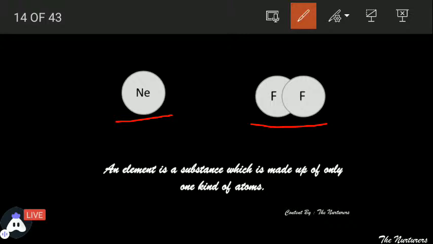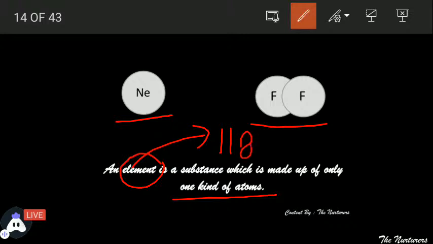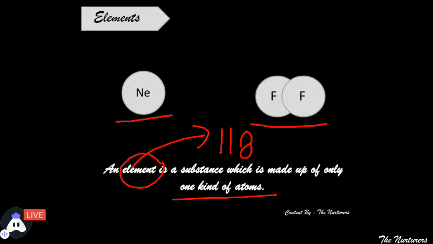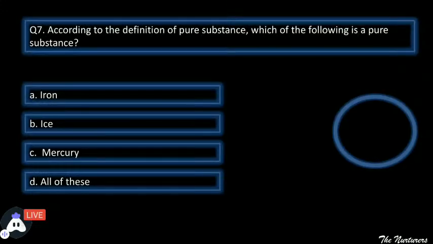So what is an element? An element is a substance which is made up of only one kind of atoms. And in total, presently, how many elements are there? There are 118 elements. And these 118 elements are divided into three categories, that is of metals, non-metals and metalloids. Moving ahead to the next one.